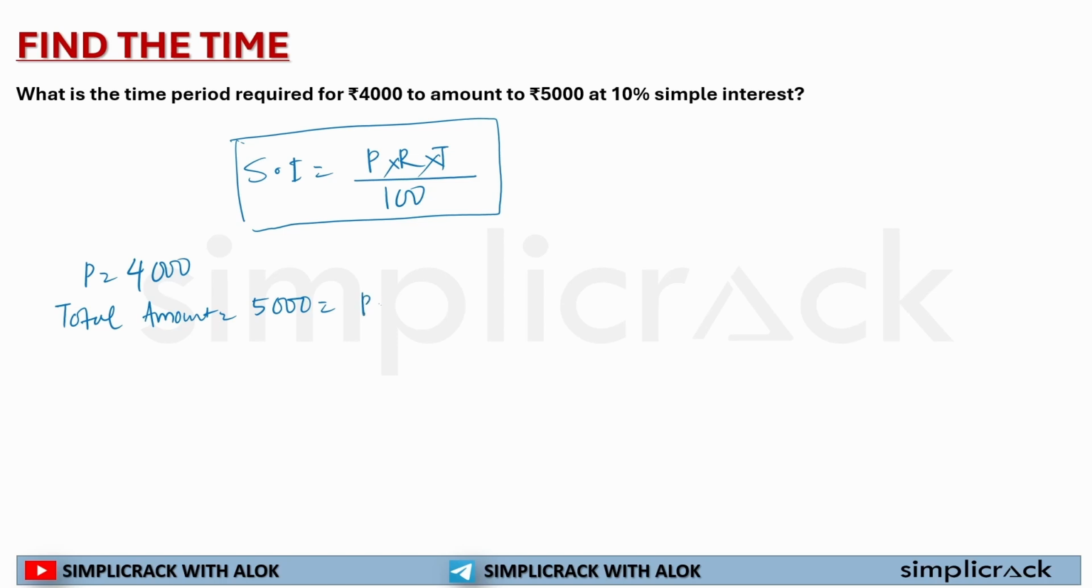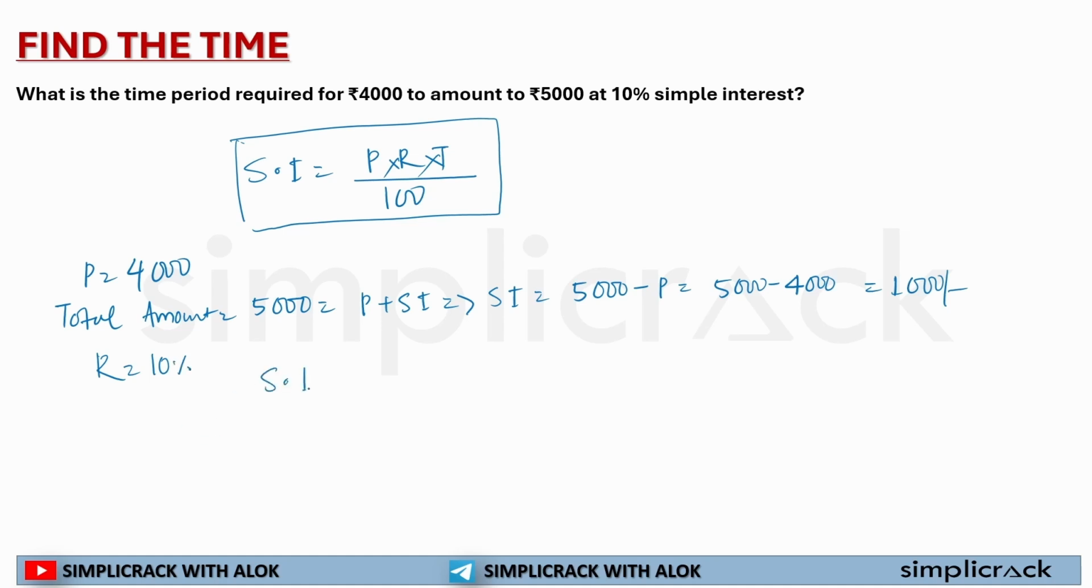That means principal plus simple interest. That means simple interest is equal to 5,000 minus my principal, and here my principal is 4,000. So my simple interest is 1,000 rupees. 5,000 minus 4,000 is 1,000. And my rate of interest is 10% given.